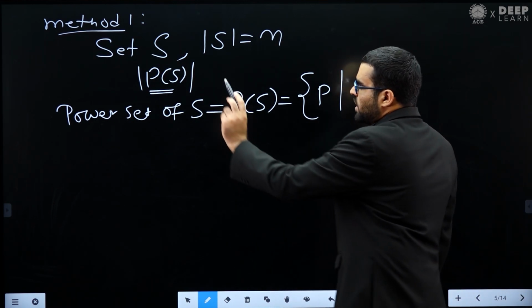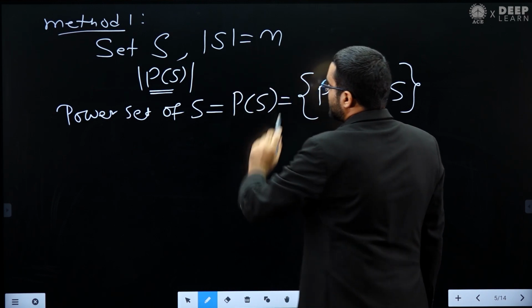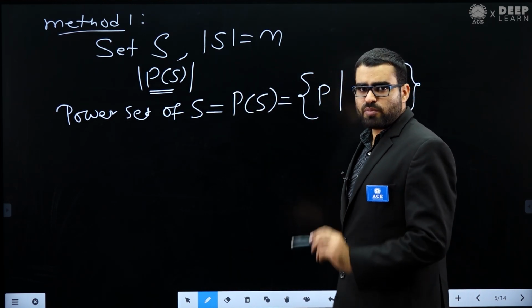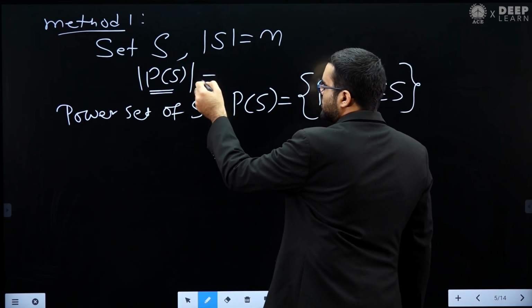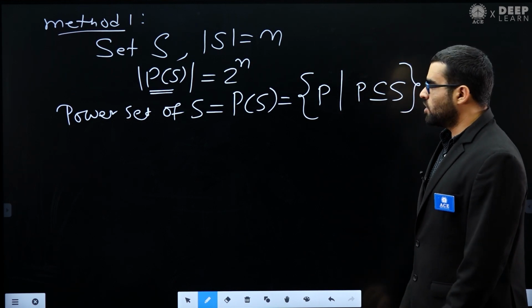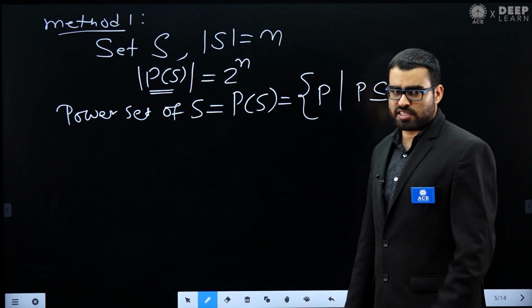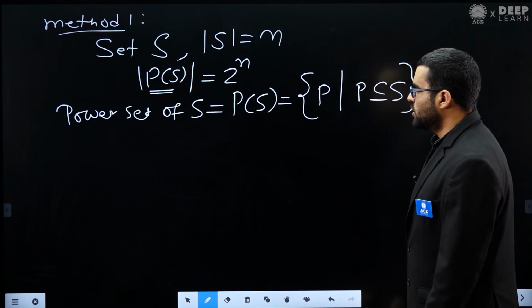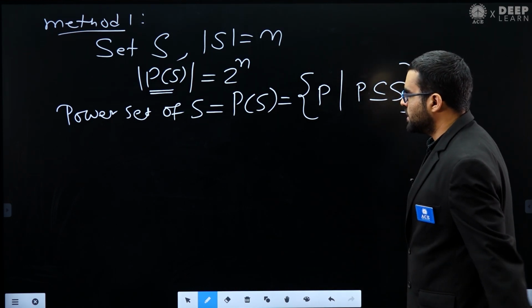Now if set S has cardinality N, then what will be the cardinality of the power set? That is a standard result, that is 2 power n. So basically there will be 2 power n possible subsets. Hence the cardinality of the power set will be 2 power n. So this is a concept that we know.